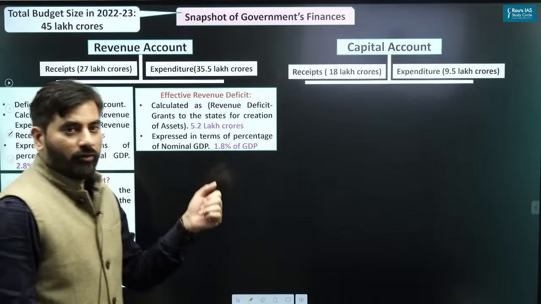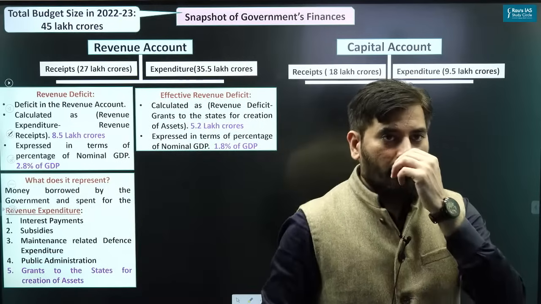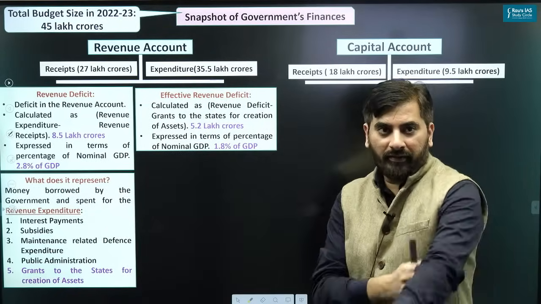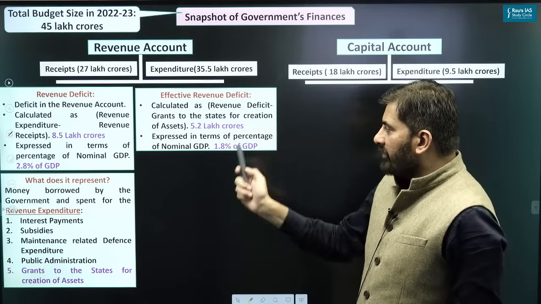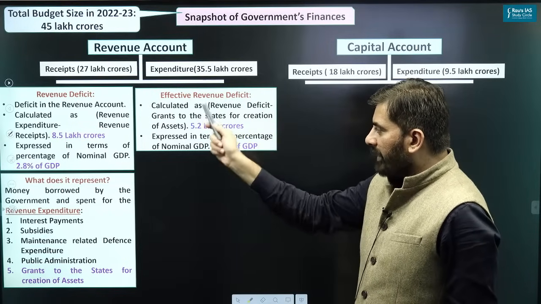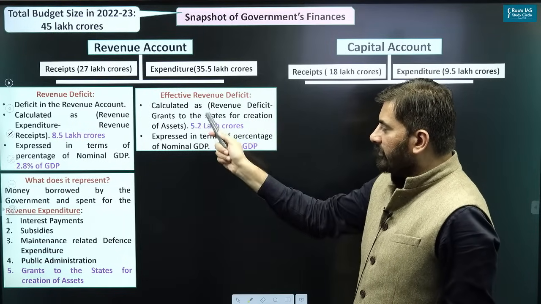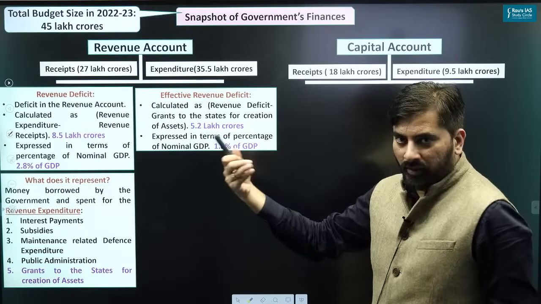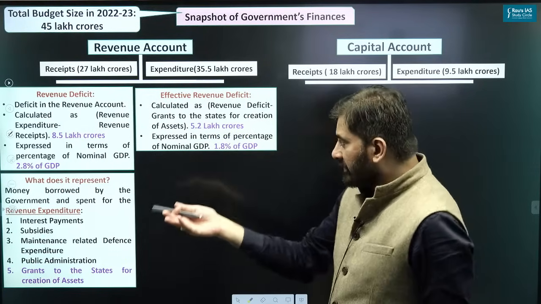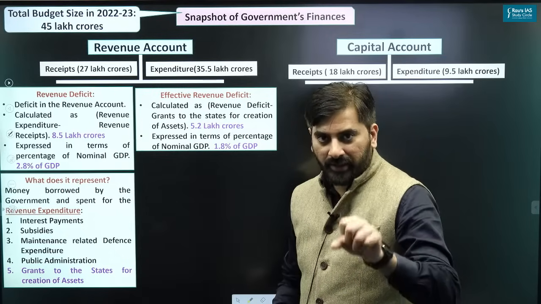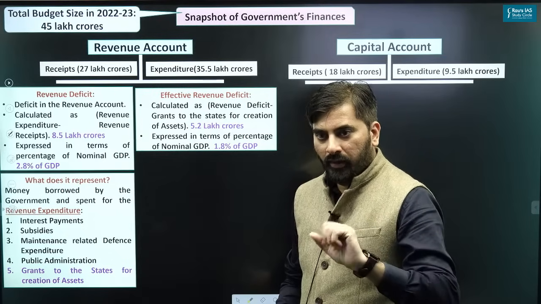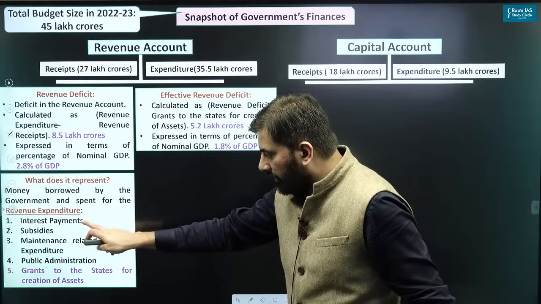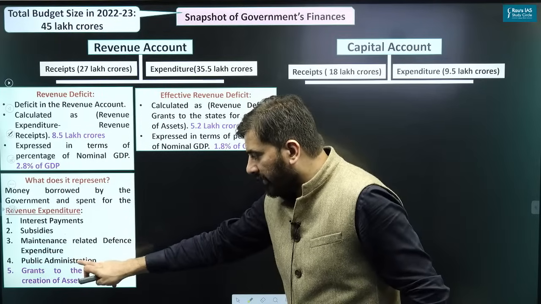Next we have effective revenue deficit. When you see effective revenue deficit, it is revenue deficit minus the grants that the center gives to the states for creation of assets, which is basically like saying how much money the government has borrowed, and after borrowing how much money has the government spent for 1, 2, 3 and 4.